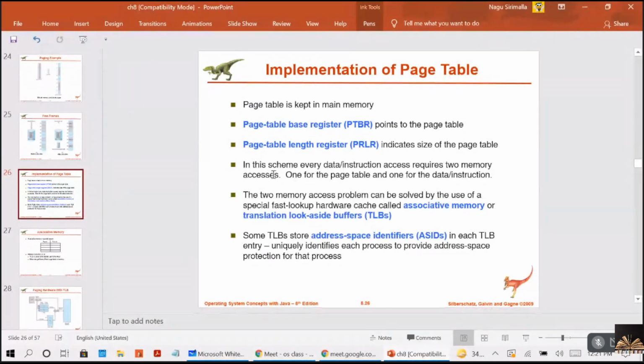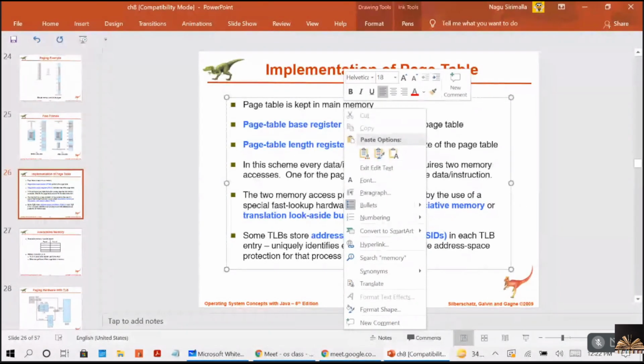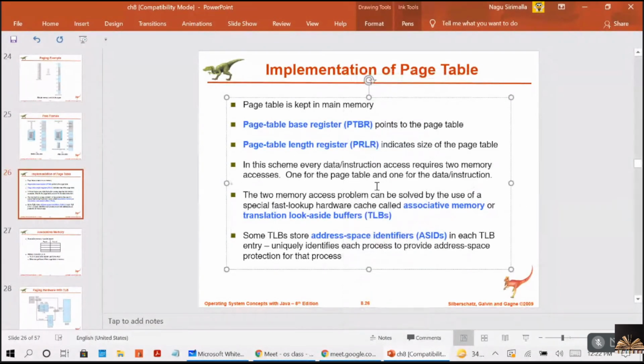So that is the reason he is telling you that in this scheme, every data or instruction access requires 2 memory accesses. Why? Because the page table is kept in the main memory only, no? First it will access the page table, then from there it will get the address, mapping is done, and from there it will get the instruction, right?